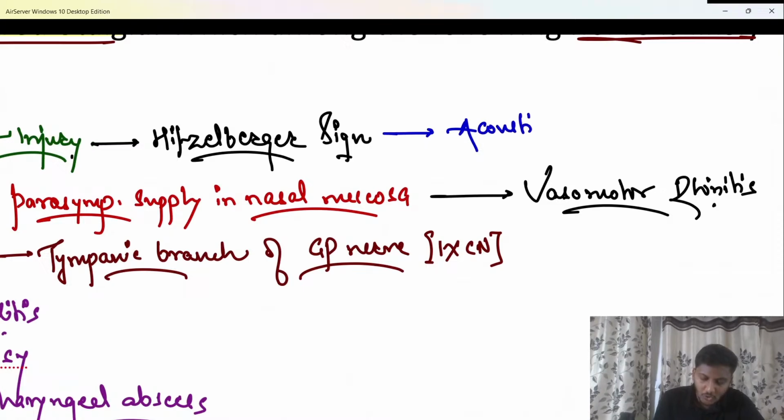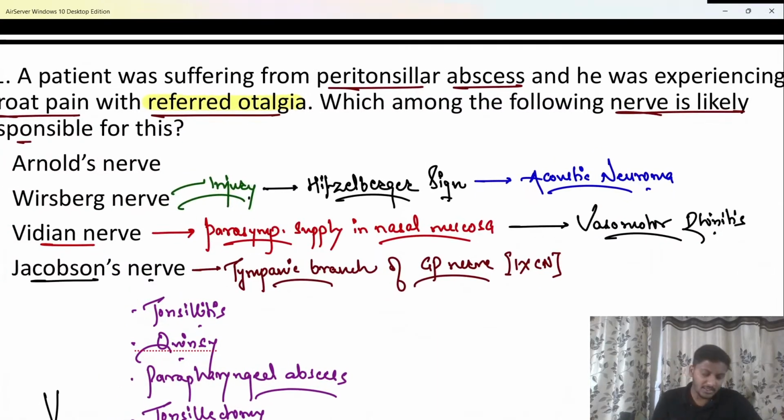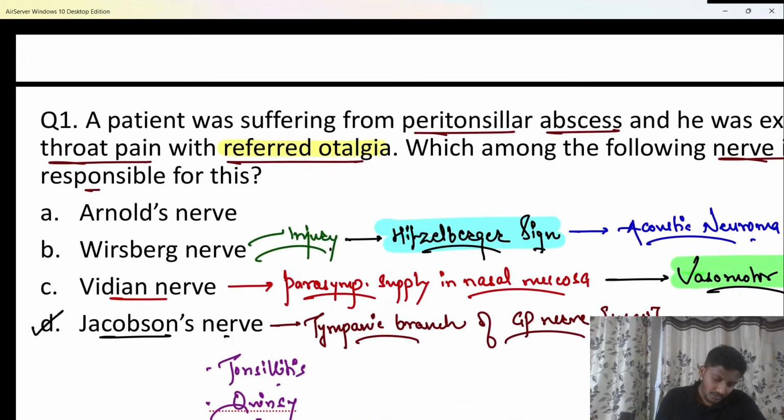We know that acoustic neuroma is a benign tumor arising from the 8th cranial nerve, or the vestibulocochlear nerve. In patients of acoustic neuroma, beta, the most common cranial nerve involved is the 8th cranial nerve. The second most common is the 5th cranial nerve, the trigeminal nerve. But apart from that, even the sensory division of the facial nerve can get involved, beta, third most common. That sensory division of the facial nerve is the Würzburg nerve. So when the tumor involves this Würzburg nerve, it causes loss of sensations in the postero-superior part of the EAC, and that is what is known as the Hitzelberger sign. Hopefully that's clear to all of you now. Okay? So that is important.